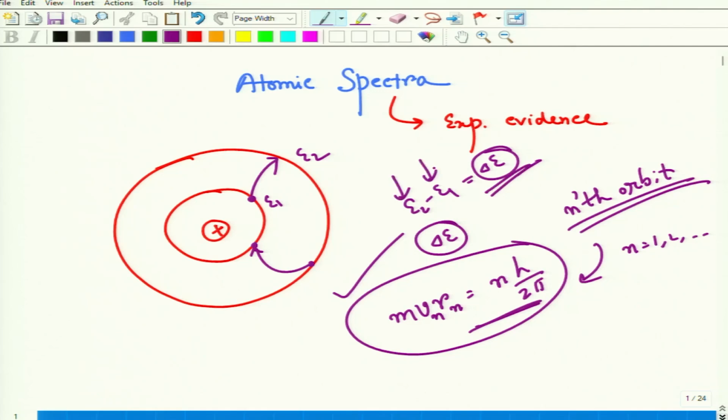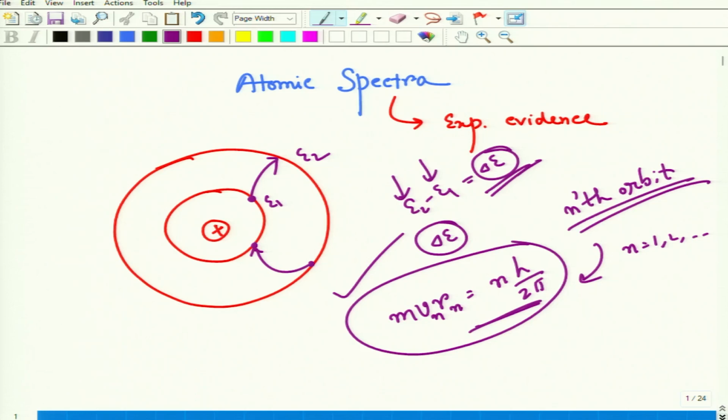We also evaluated the form of Rn, En in the last class. We will extend from there. But del E is specified, that is why del E also takes restricted, specific values, and as a consequence in atomic spectra we obtain specific lines at specific wavelengths, while the other portion is totally dark. We can give this explanation from the atomic spectra.